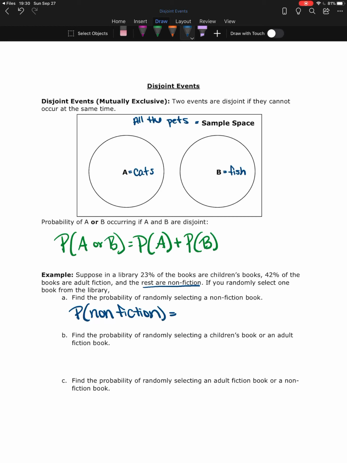So I'm going to use the complement rule. 1 minus 23% is 0.23 plus 42% is 0.42. So I look at how much of the books I've accounted for so far. So I've accounted for 65% of the books. So the remaining is the percent that are nonfiction. So the probability that we select a nonfiction book is 0.35.